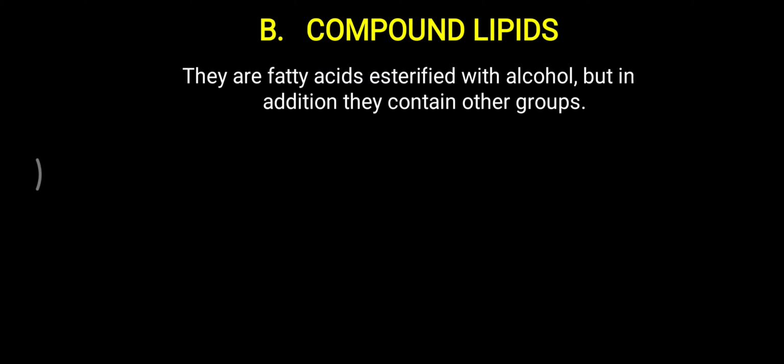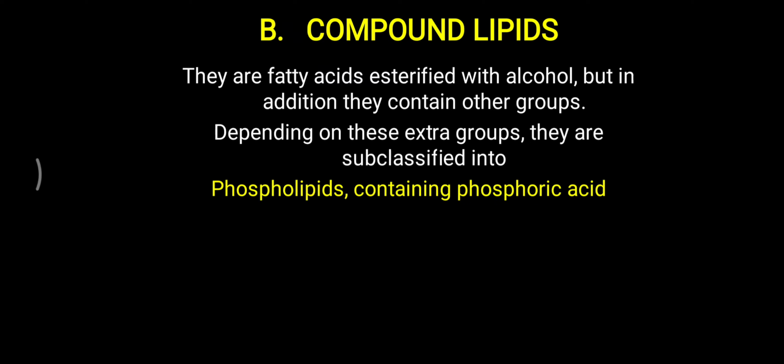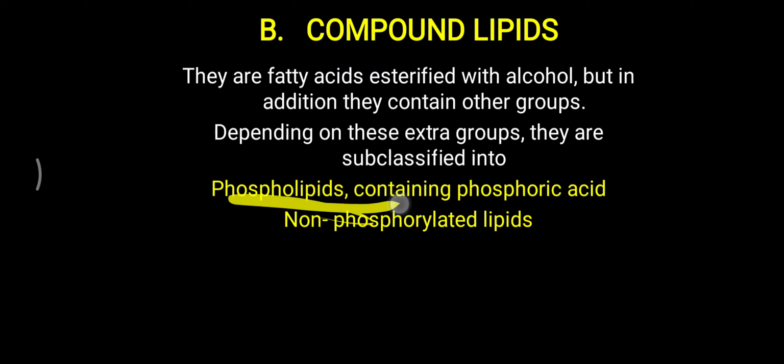So here what happens in compound lipids is that the fatty acids are esterified with an alcohol. Mostly in our body the alcohol is glycerol plus fatty acid combined, but in addition they also contain another group. Depending on that other group, they are subclassified into phospholipids, which contain phosphoric acid, and non-phosphorylated lipids. The majority of compound lipids contain phosphate, so they are considered phospholipids, and those which do not contain phosphoric acid are called non-phosphorylated lipids.